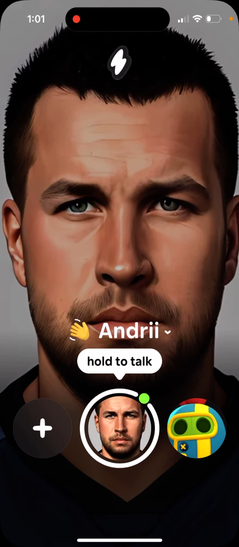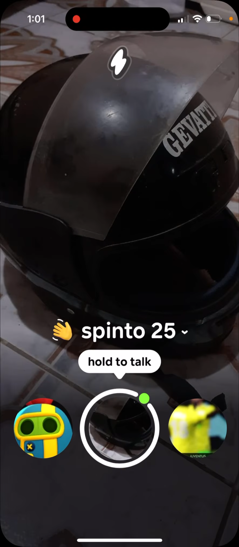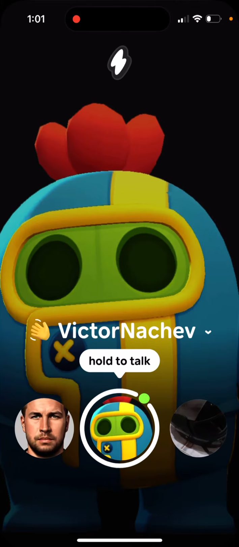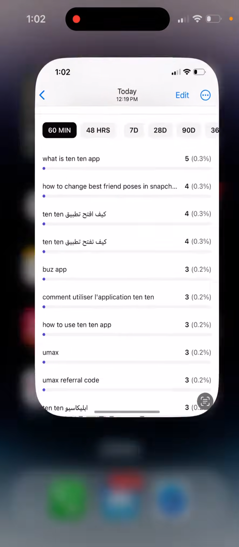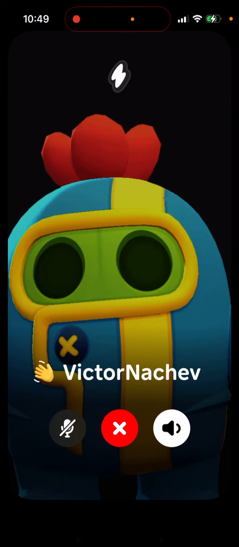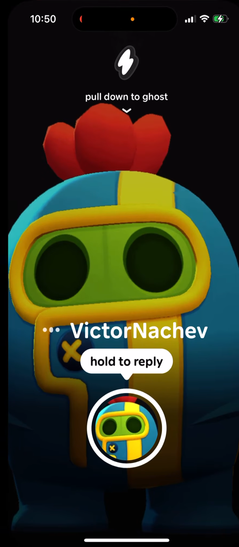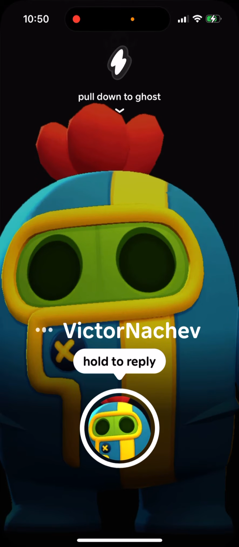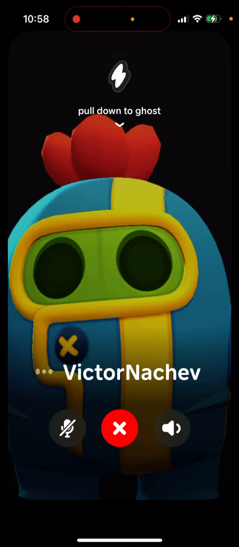So there you have it. So that's what it is. And then you just talk with your friends how it looks like. Yeah, I just was looking at what people are looking for. So here's like their account. Like you just speak with some person, then you can basically hold down to reply, and then you are just communicating with that person via walkie-talkie. You have your speaker, you have your audio microphone. So that's just what it is. And yeah, so that's basically the idea.